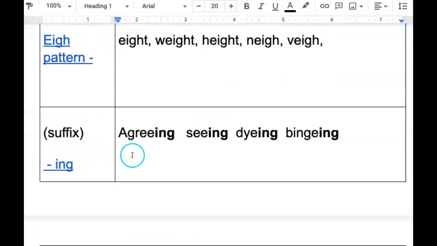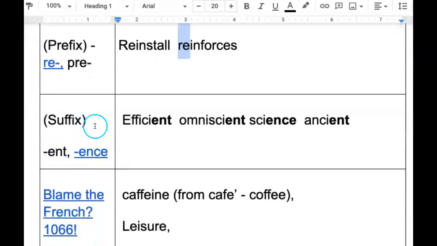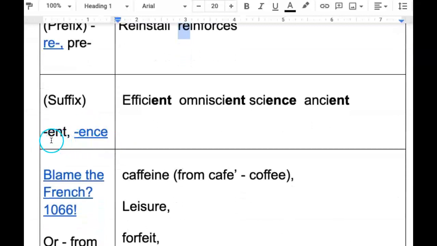We have the suffix ing. So words that end with ent or ence, these are suffixes, will often have an IE pattern, even though they come right after a C. So we get words like this: efficient, efficient. And here the C makes a sh sound. Omniscient, omniscient. Again, the C here with the I is going to make a sh sound.